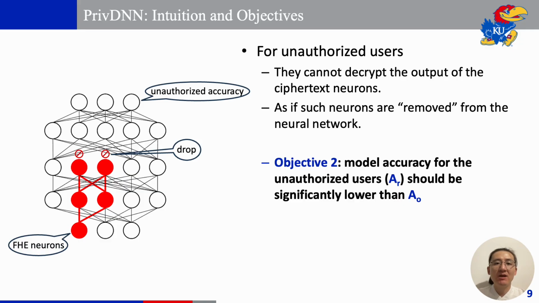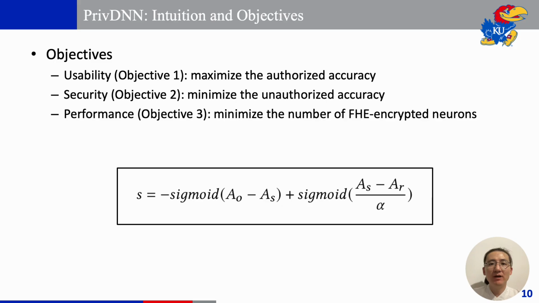In practice, when the accuracy decreases by 10% to 20%, the model is considered useless. The third goal is about performance. Since cipher operations are thousands of times slower than plaintext operations, we must minimize the number of operations in the ciphertext domain. That is, to minimize the number of core neurons.